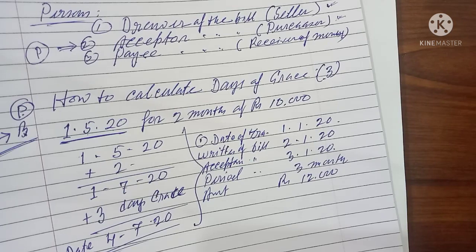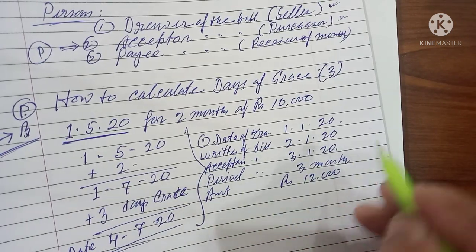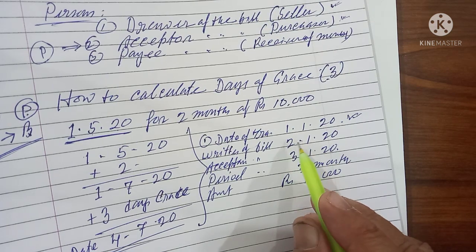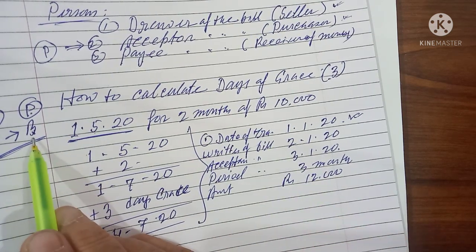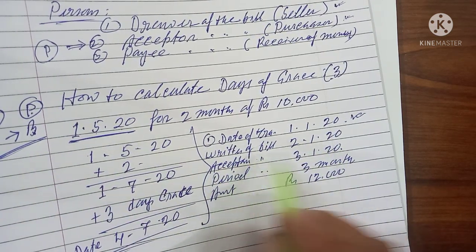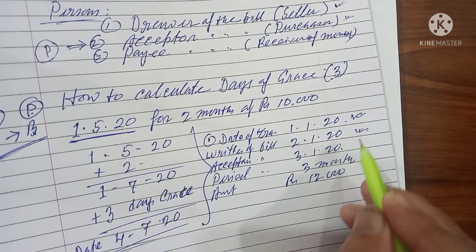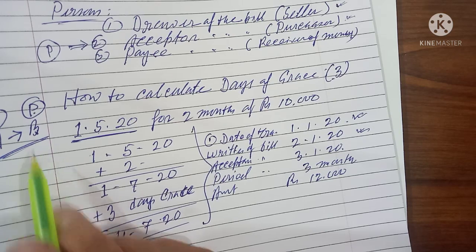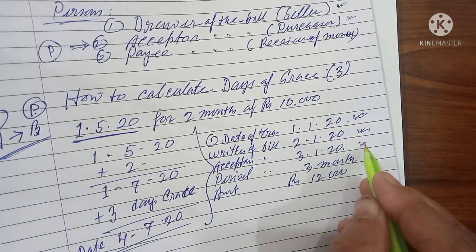Now what is given here? The date of transaction is 1st January, but the bill is not written on 1st January. A has not written the bill on 1st January. The bill is written on 2nd January, and then A has given the bill to Mr. B on 3rd January.